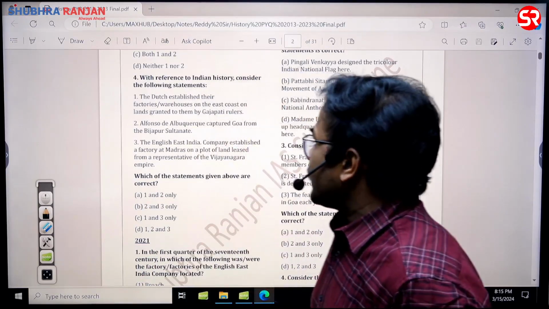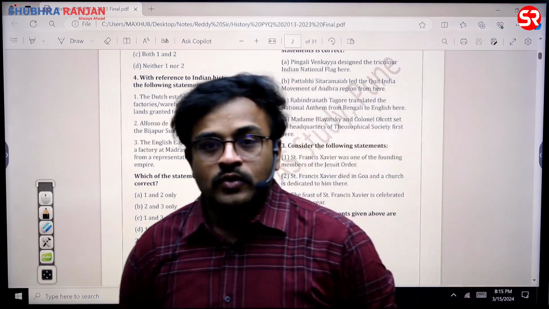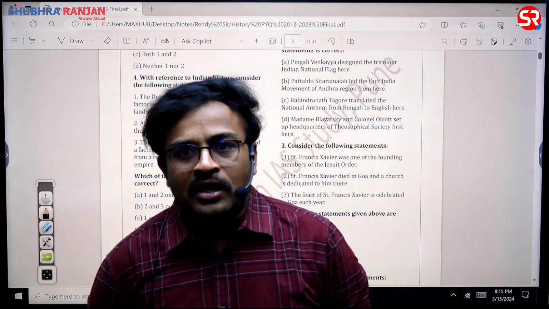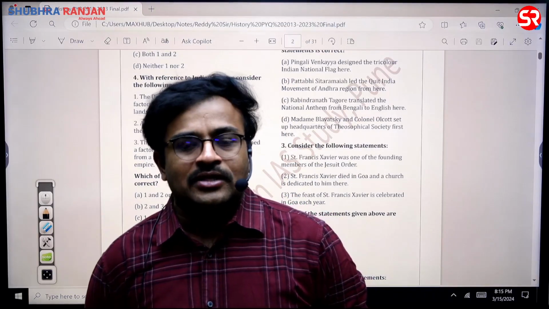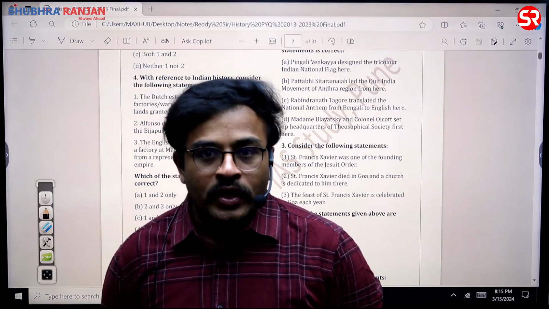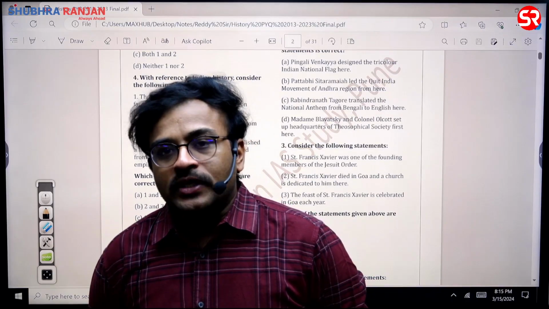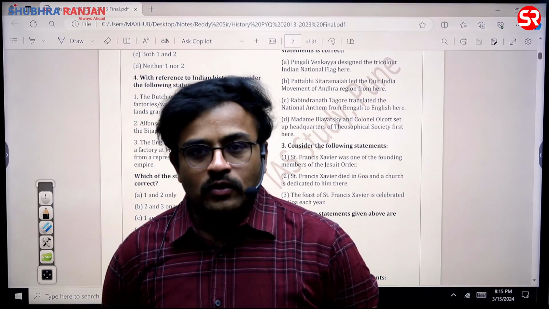Then if you look at the second statement, Alfonso de Albuquerque captured Goa from the Bijapur Sultanate. In fact, the Portuguese actions in India is a very, very important section, sir. The year before also they asked a question on during which sultan's rule in Gujarat the Portuguese were able to capture Daman and Diu. So that is also a very good question, sir.